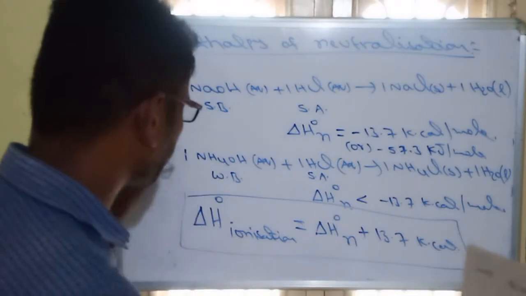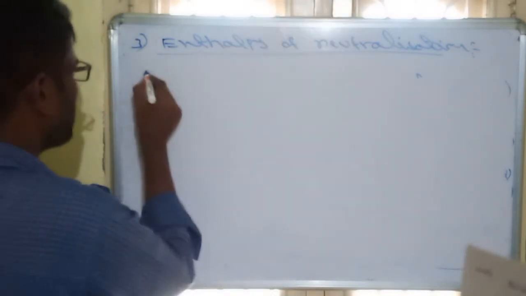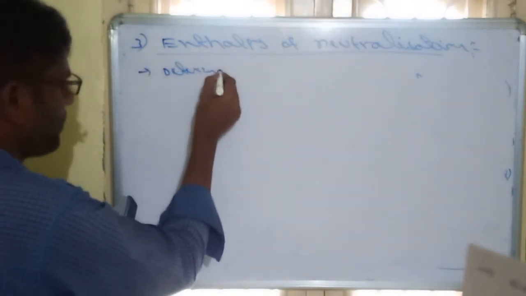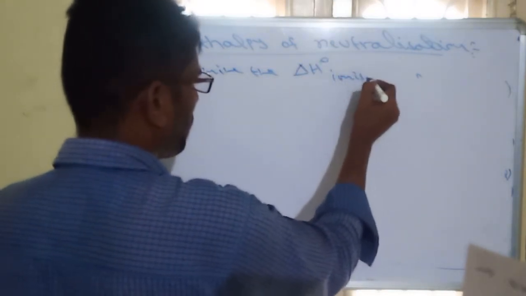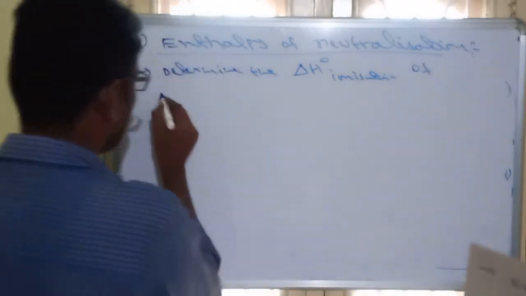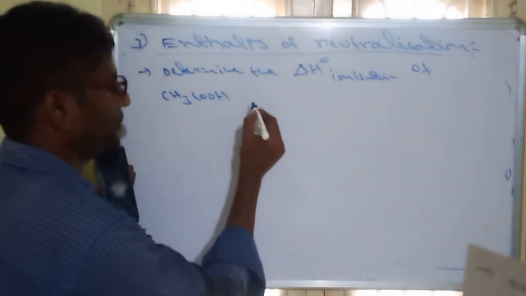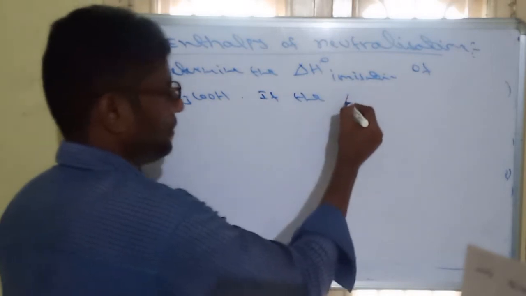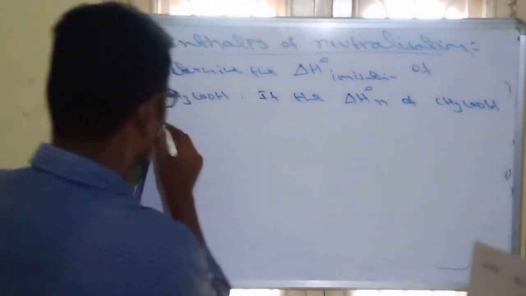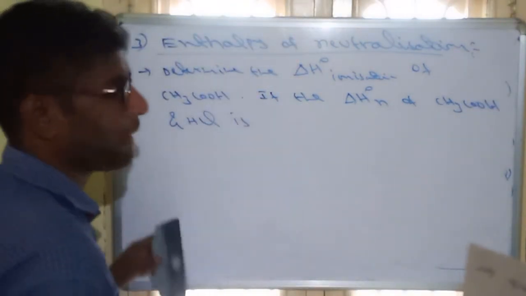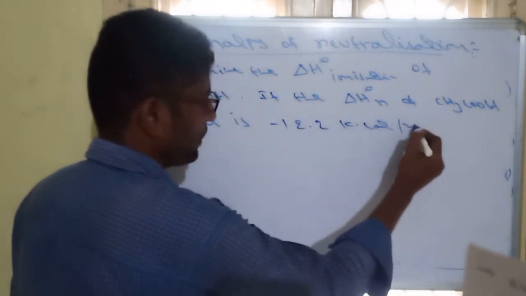See one question, a simple question. In the question it is given like this: determine the enthalpy of ionization of acetic acid if the enthalpy of neutralization of acetic acid and HCl is minus 12.2 kilocalorie per mole.